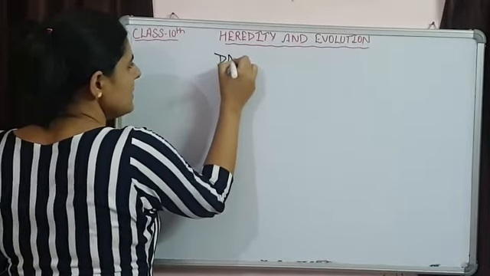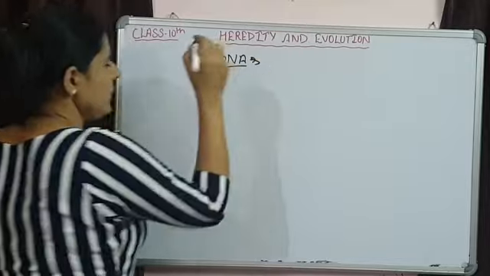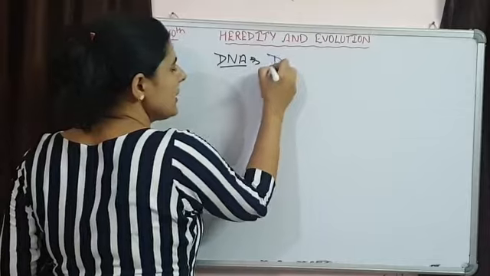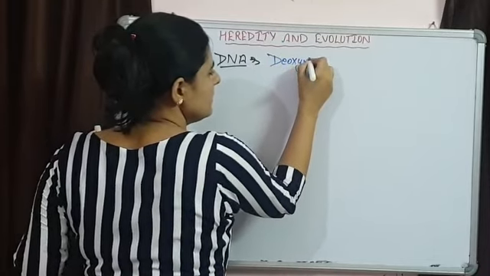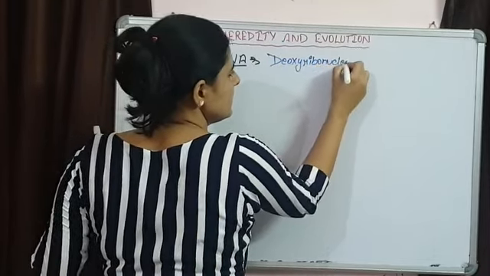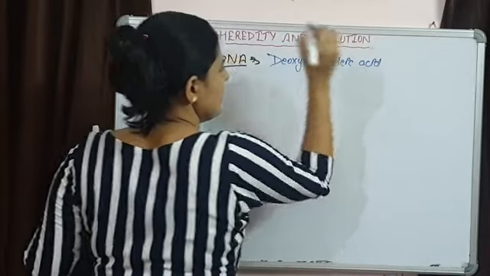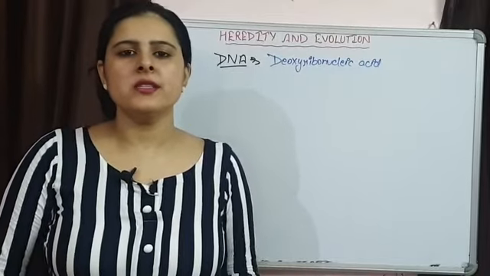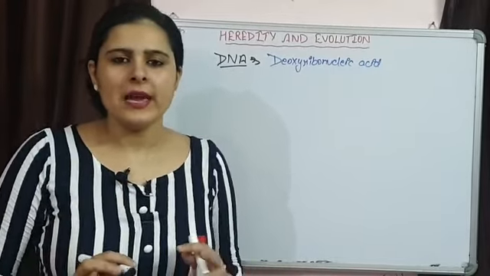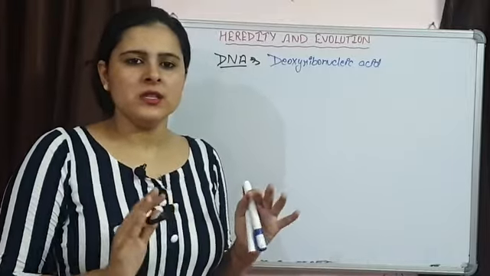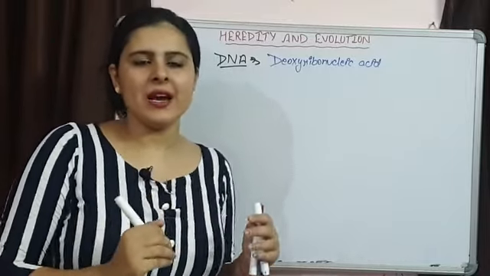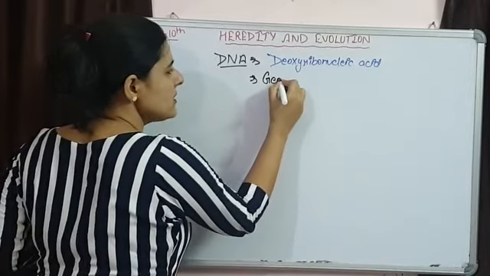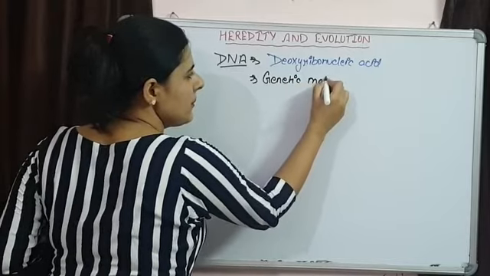So the next topic is DNA. We all know that this term DNA stands for deoxyribonucleic acid. DNA is the genetic material for most of the organisms that are surviving on earth, except a few of the viruses. सिर्फ कुछ वायरसेस को छोड़कर which are having RNA as their genetic material, rest all the organisms are having this DNA as their genetic material.